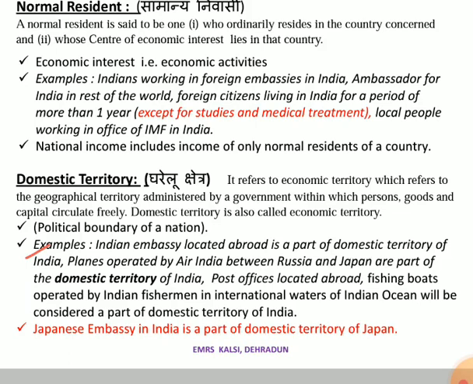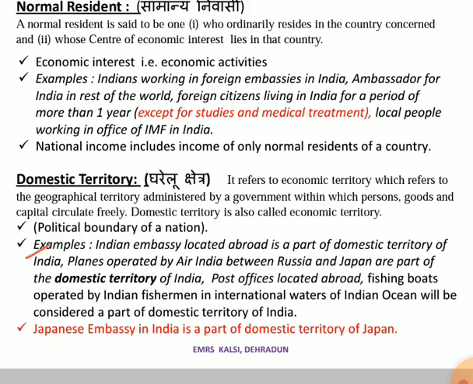Like the Japanese embassy in India. Which country's name is associated with the embassy? Japan. So that Japanese embassy is physically located in India, but when we talk about domestic territory, it will be counted in the domestic territory of Japan and not of India. So in domestic territory, we go by the name of a country, that is, to which country this property or object belongs.